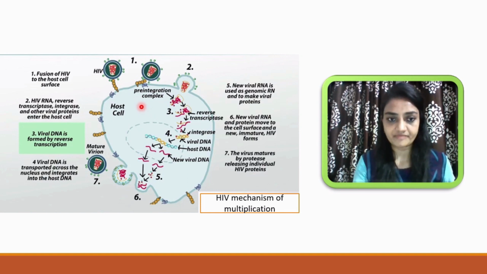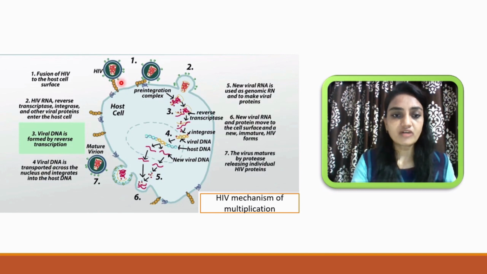But when the HIV virus comes in contact with the macrophage, it doesn't directly enter. They have some mechanism. Let me explain that. On the surface of the macrophages, there is one receptor protein, and that is called the CD4 receptor. This CD4 receptor is present on the macrophage as well as on the T helper cell.